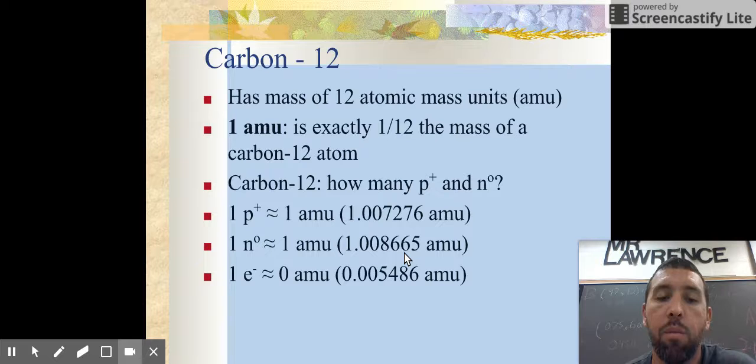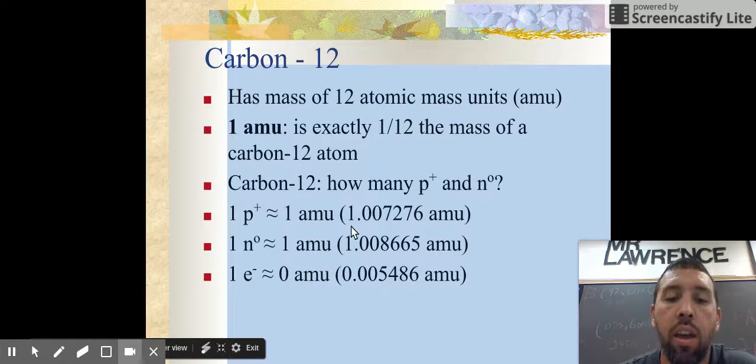But for the purpose of this class, we're going to keep moving, and we're going to understand that these two are roughly right on the money to the same. And they are there because they're defined as 1/12 the mass of carbon. And then when we think about the electron, just remember, we've already said the electron is about 2,000 times smaller, or if you want to be specific, it's 1,836 times smaller than the mass of a proton.